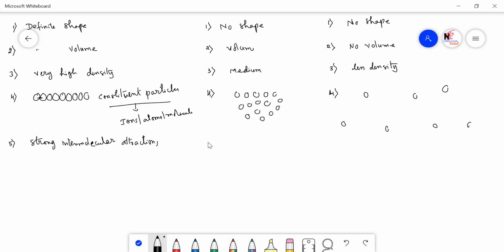Whereas in the liquids, since the particles are arranged a bit away from each other, the intermolecular attractions are not so strong as in the case of the solid. So we can say that not so strong. I am not saying that there are no intermolecular attraction forces among the molecules in the liquids. They are there, but not like in the solids. That's why I am saying not so strong intermolecular attractions.